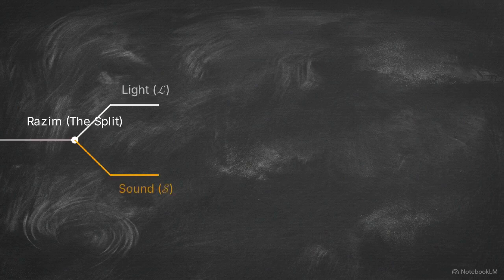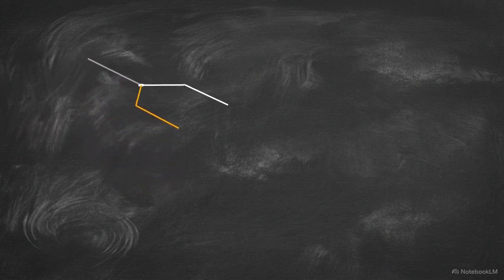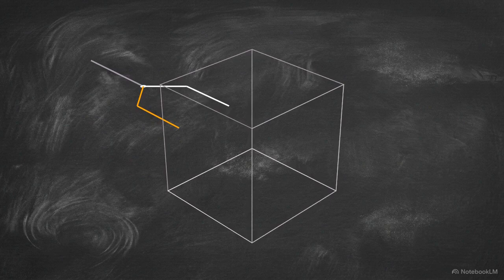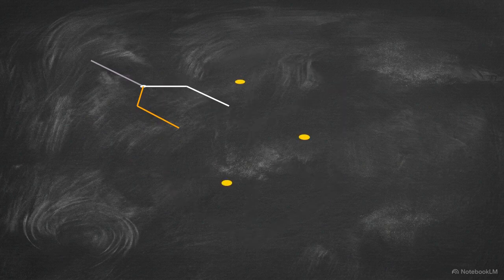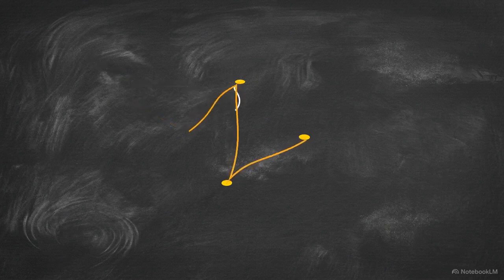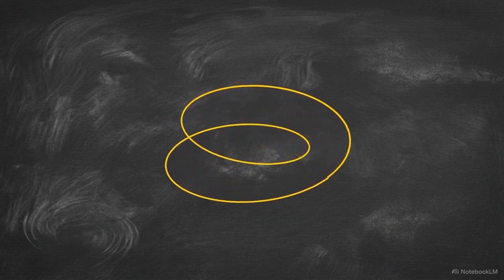The 2 represents the initial binary split, known as the Razim. It creates a required duality, ensuring the caustics of light and sound operate on separate non-intersecting paths. The 3 is the triadic oscillation. These divergent paths enter a cubic buffer where they are processed through 3 internal nodes. This transforms the raw data of the fields into a coherent interaction, following the 3-6-9 sequence of manifestation.